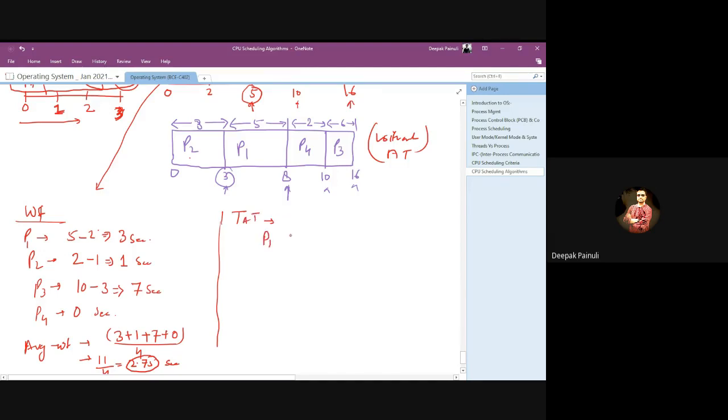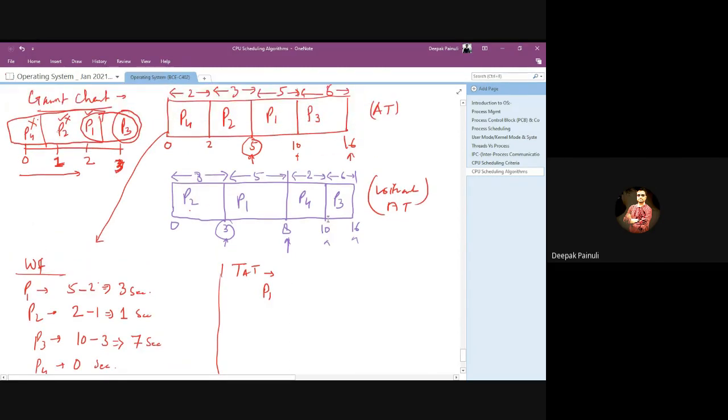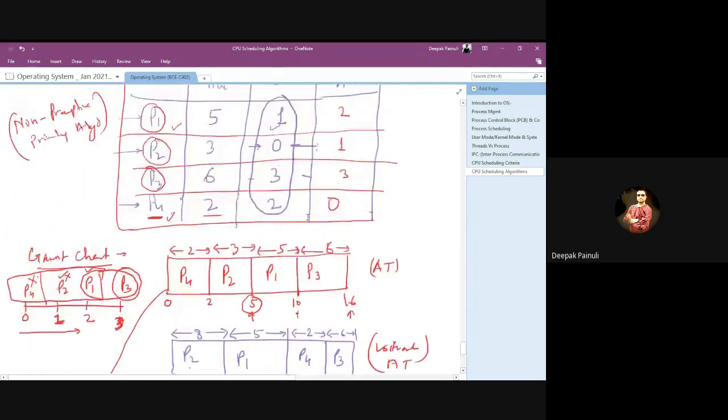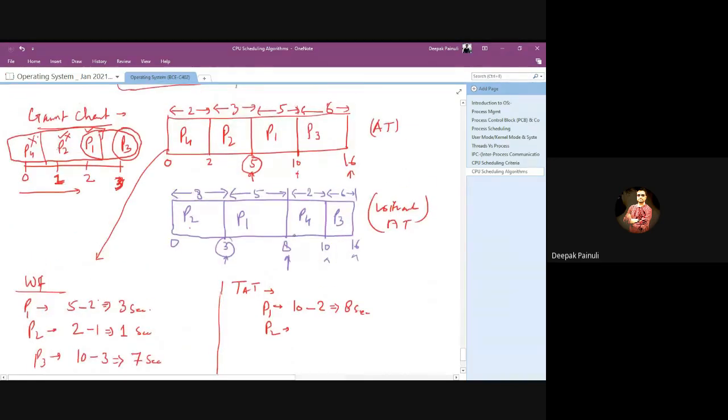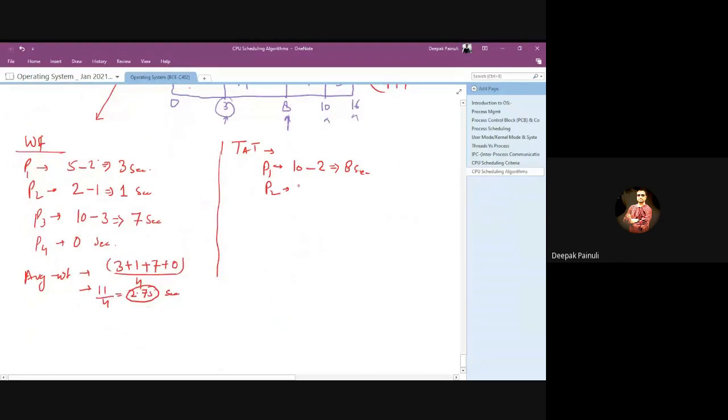For P1, TAT will be: P1 completed at 10, and it arrived in the system at 2. So total turnaround time will be 8 seconds. For P2, it completed by 5, and it arrived in the system by 1, that means 4 seconds will be the turnaround time.